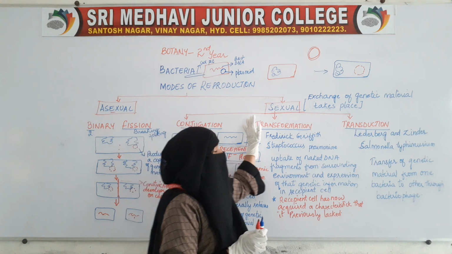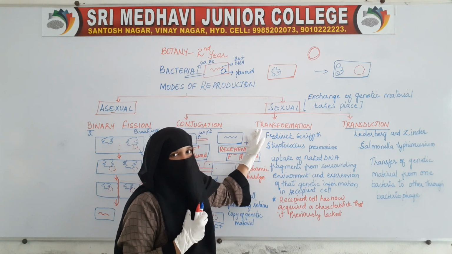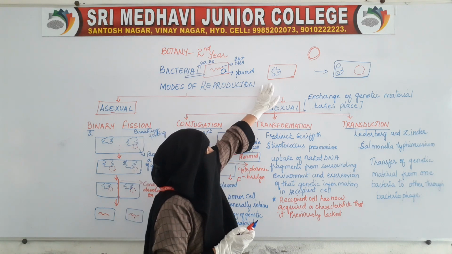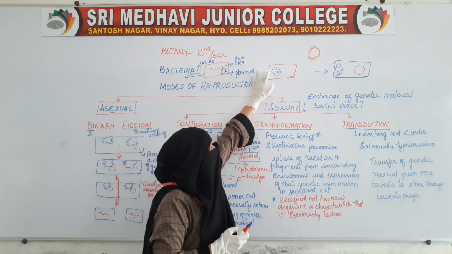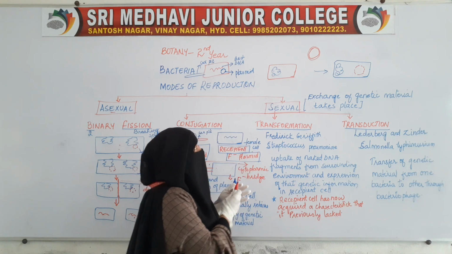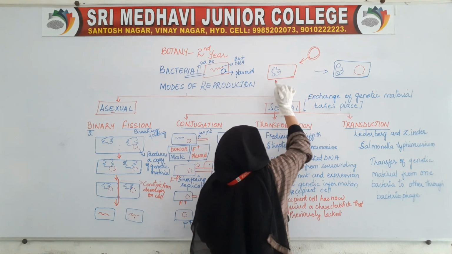Now the next sexual method of reproduction in bacteria is transformation. In transformation, this is a bacterial cell with its genetic material. It takes naked DNA from the surroundings.